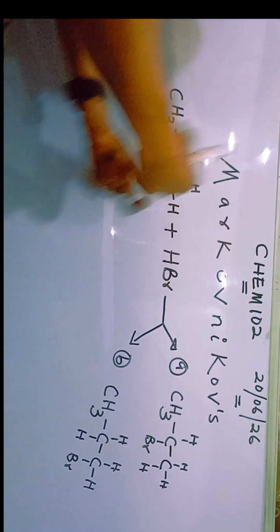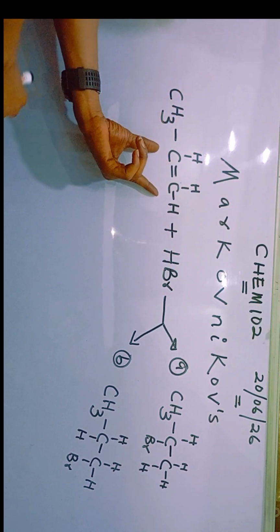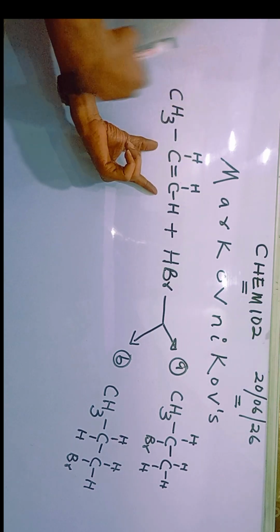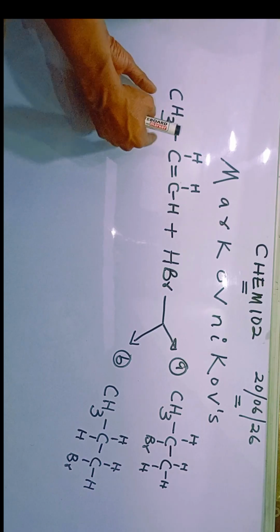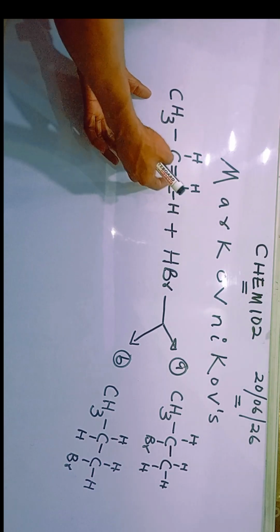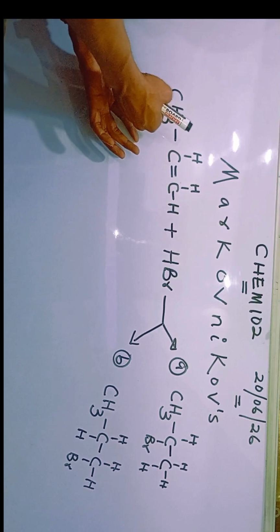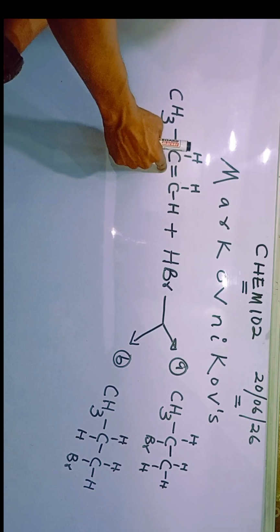Now let us relate it to organic chemistry. Now, this alkene compound, this is alkene. It's a member of alkene because of the presence of a double bond. Precisely, we call this propene. 1, 2, 3. There are 3 carbon atoms here. 1, 2, 3. Propene. Now, some people can name this as prop-1-ene. That's not correct. Please take note.